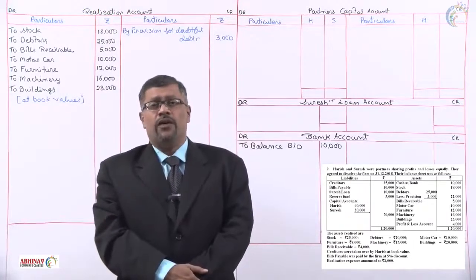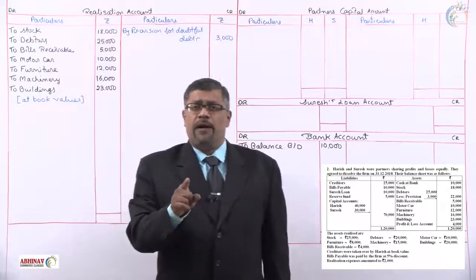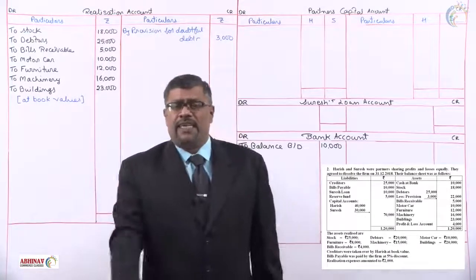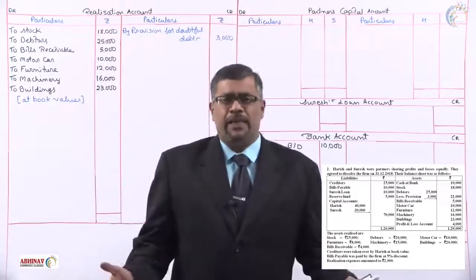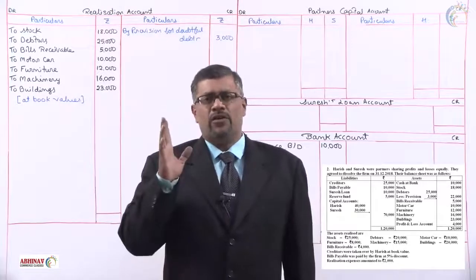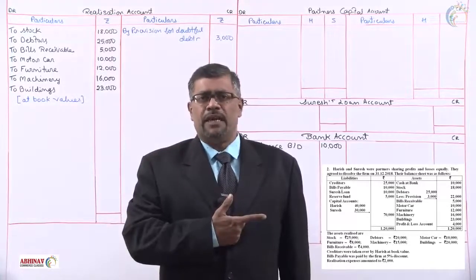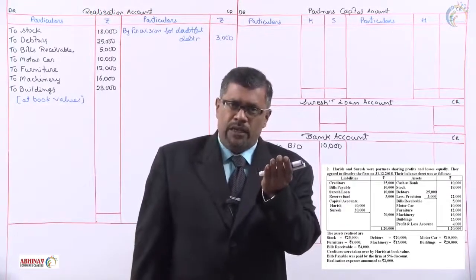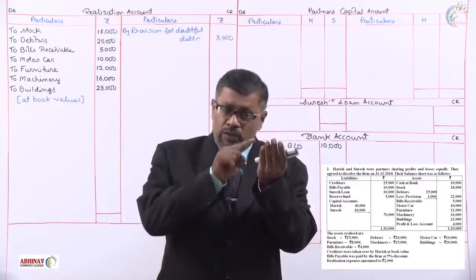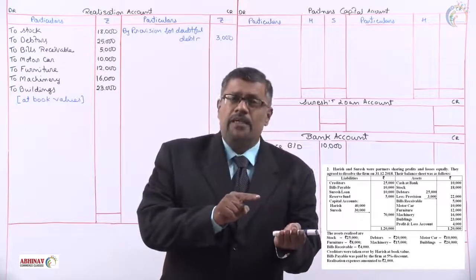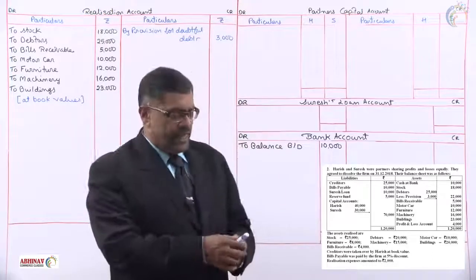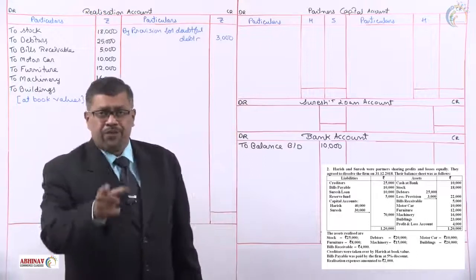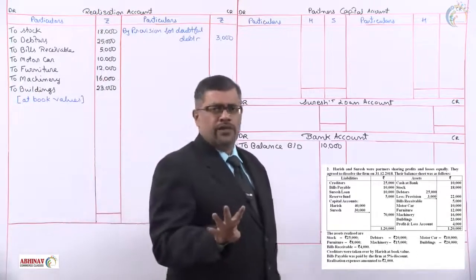There is profit and loss. The balance of profit and loss is on the asset side. Asset side means that's a debit balance. A debit balance is a loss. We'll transfer that to partners' capital. When you transfer loss to capital, what will happen to the capital account? It will decrease. Loss will decrease your capital. Decrease in capital is a decrease in liability, so we debit. What is the amount of loss? 4,000.